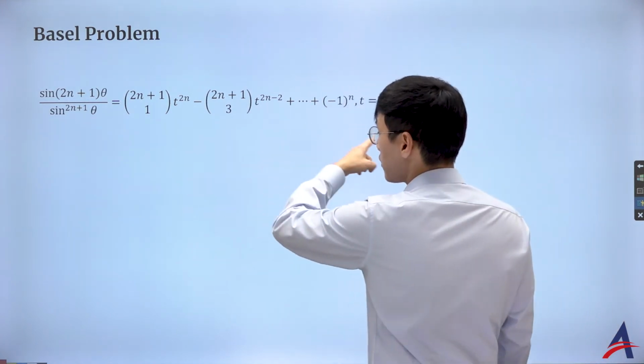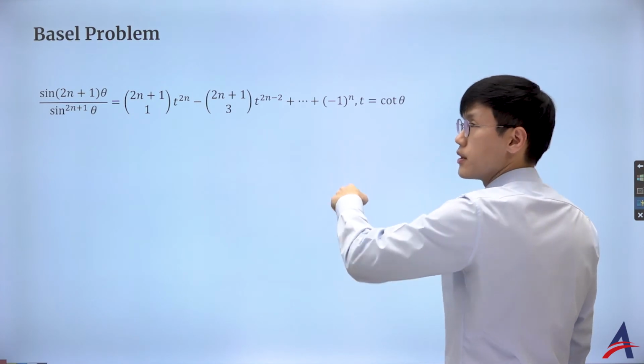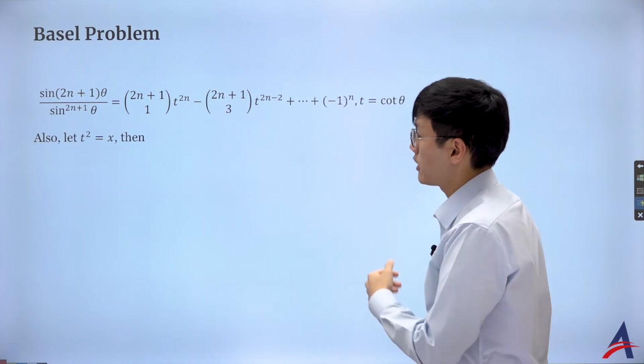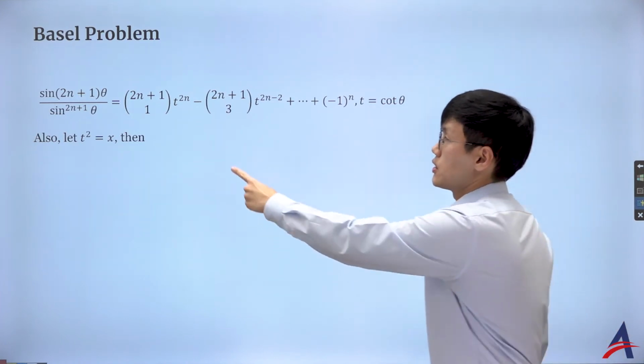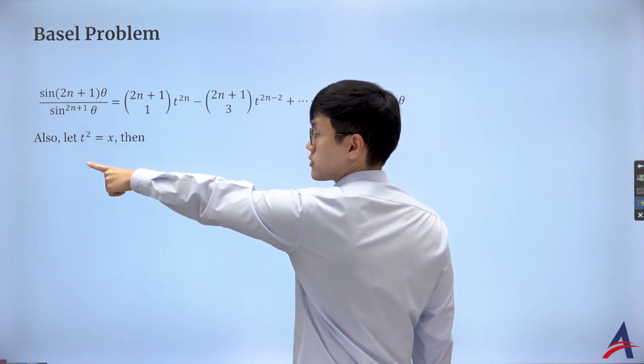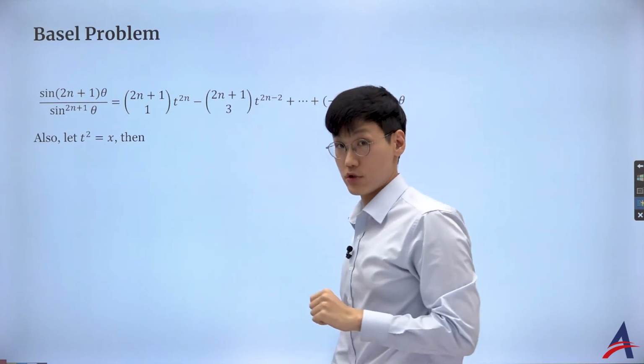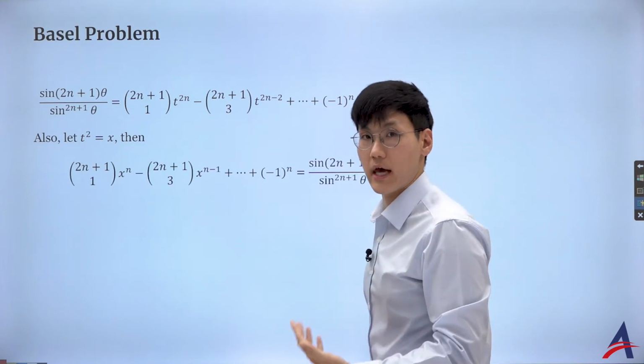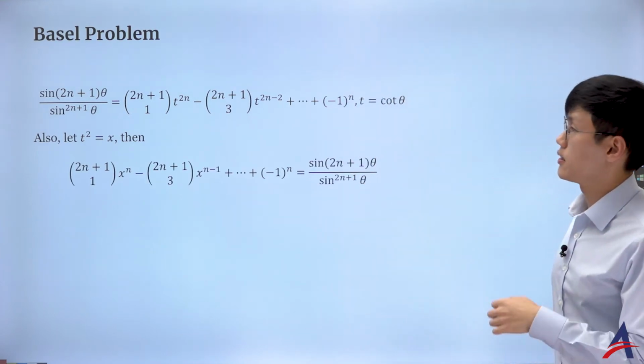But hold on a sec. You're working with the polynomial, and what we are more familiar with is maybe working with the x. So right now, I'm going to let t squared be x, because t to the power of 2n, if I let t squared be x, will be just x to the power of n. That's going to be x to the power of n minus 1. Then I have a degree n polynomial. That is great.